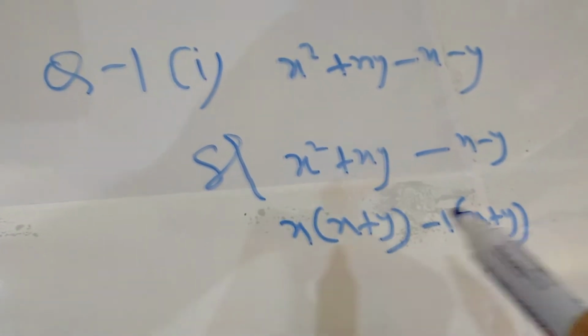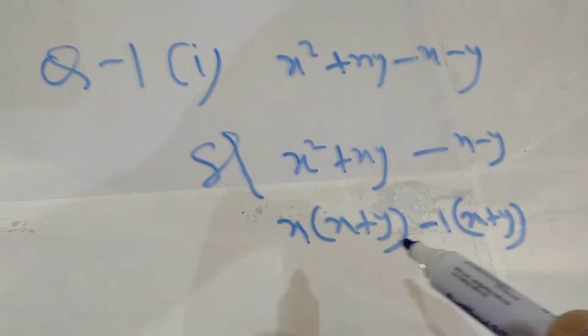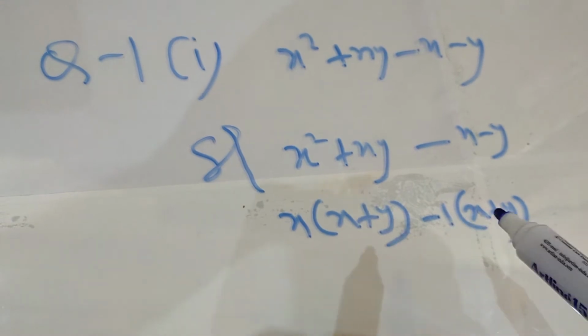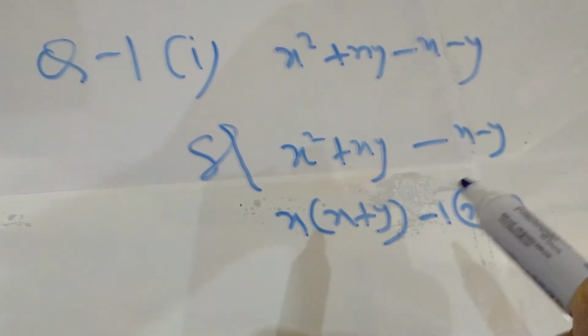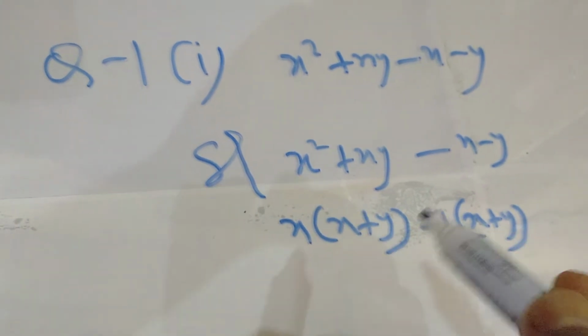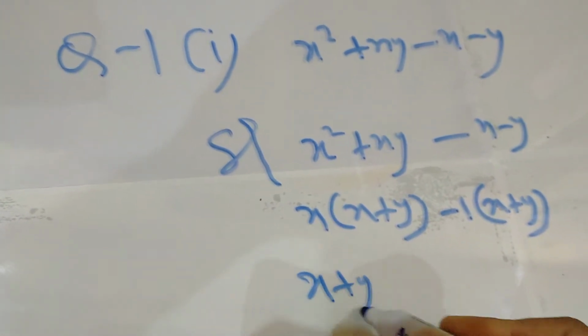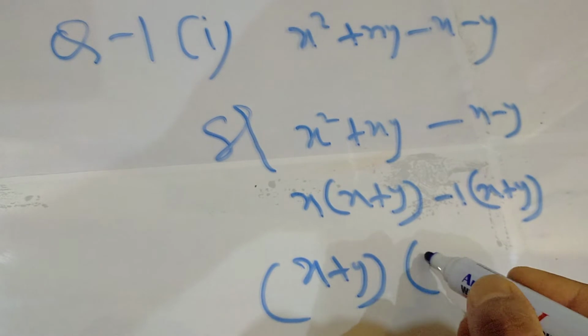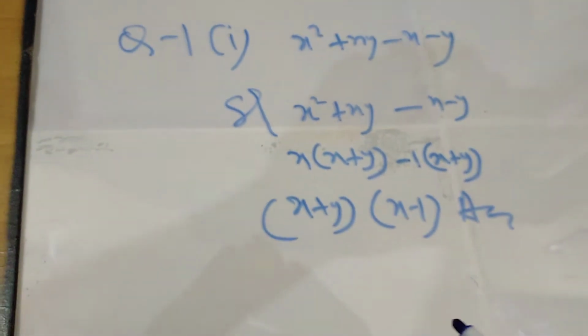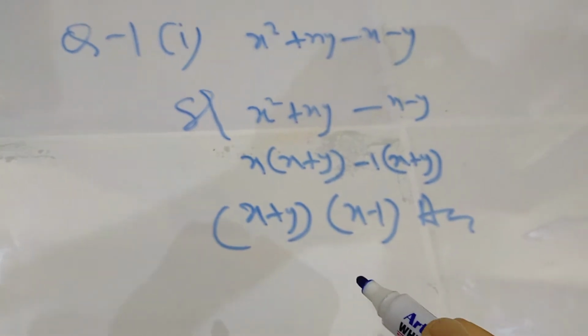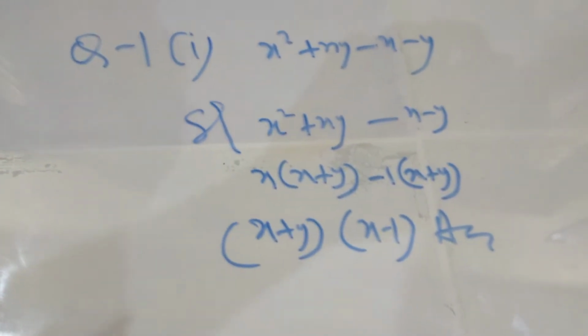Now after making the groups and taking out the common, you see x plus y is coming overall common. X plus y is available here also, x plus y available here also. So x plus y will be outside the bracket, and in the second bracket x minus 1, and this is the answer for this particular part. You should try the second part of this question.